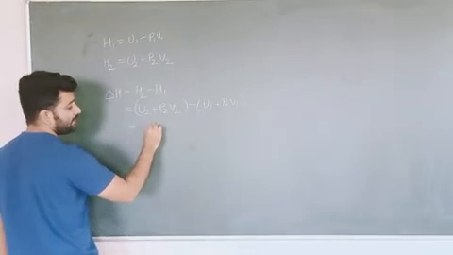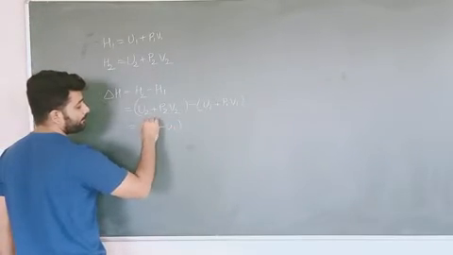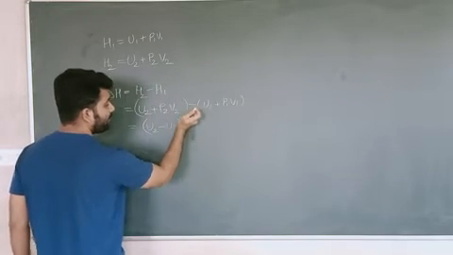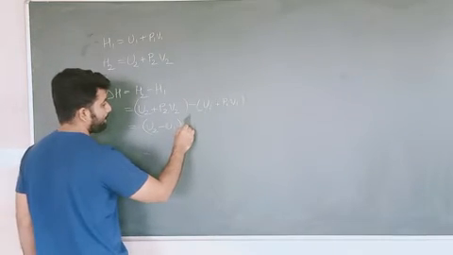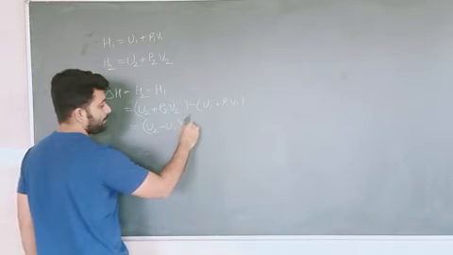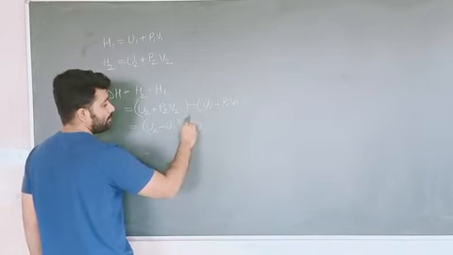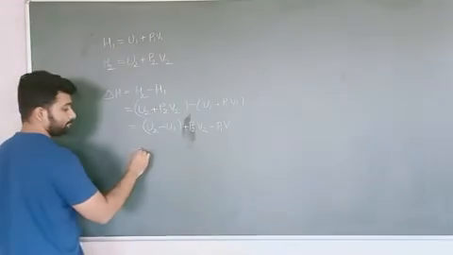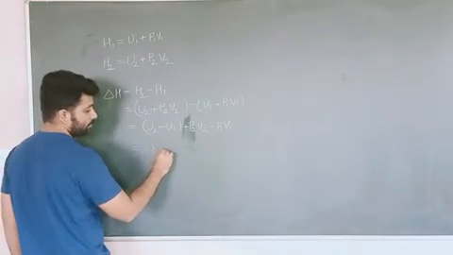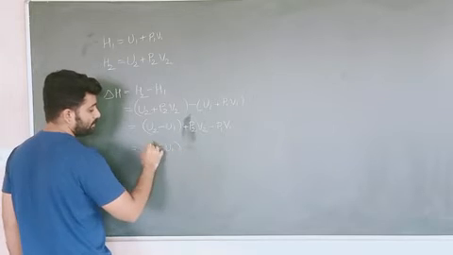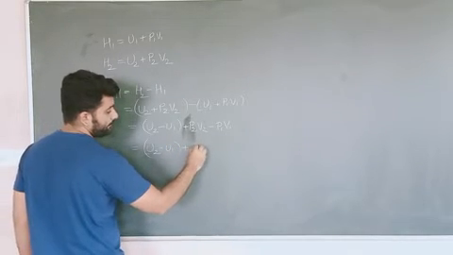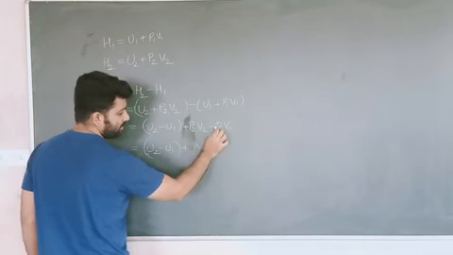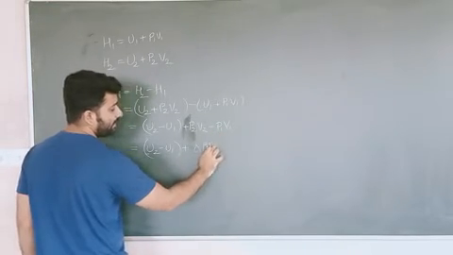Now by separating, we get U2 minus U1 plus P2 V2 minus P1 V1. So U2 minus U1 plus delta P V.